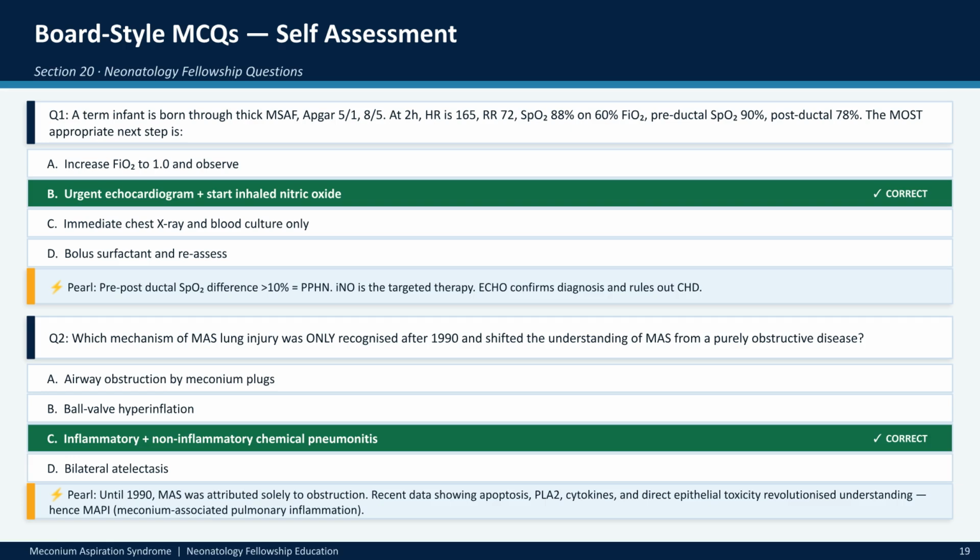We now emphasize obstetric measures like avoiding post-maturity and identifying high-risk pregnancies, while shifting away from routine suctioning. Delivery room management focuses on assessing vigor, and postnatal strategies center on early surfactant and prompt NICU admission.